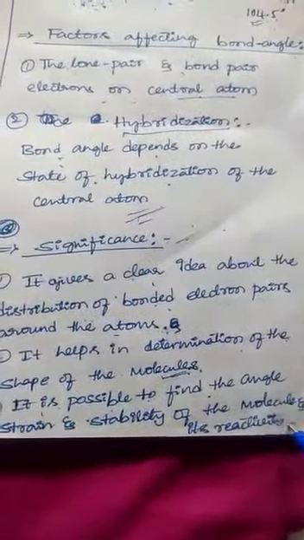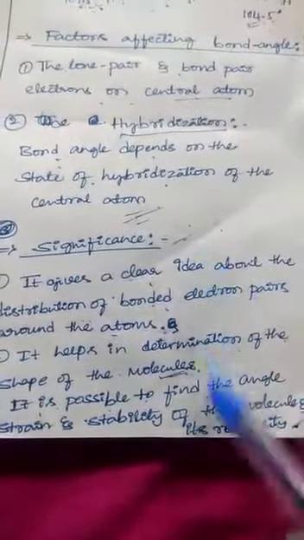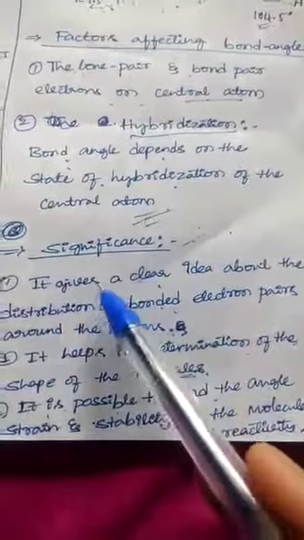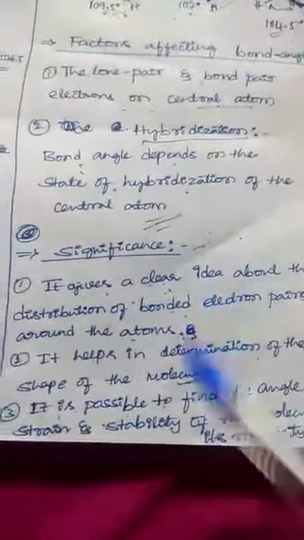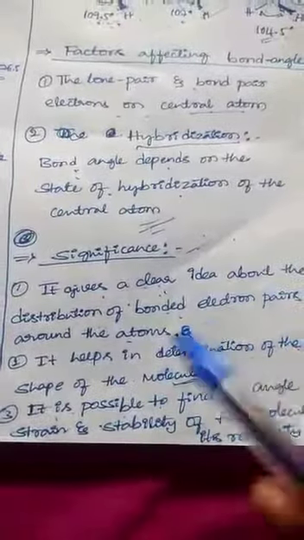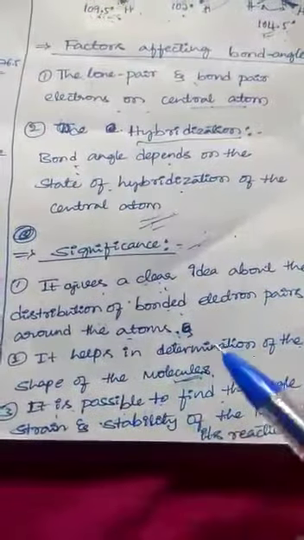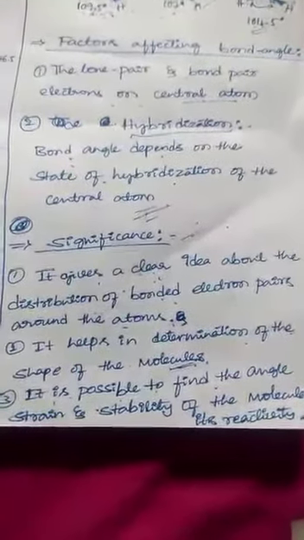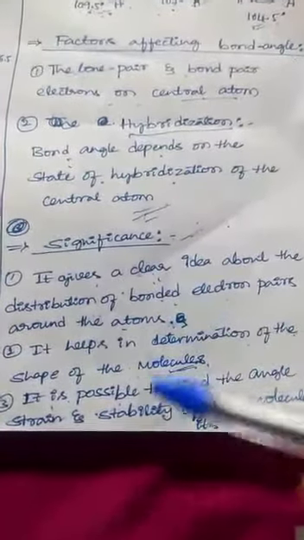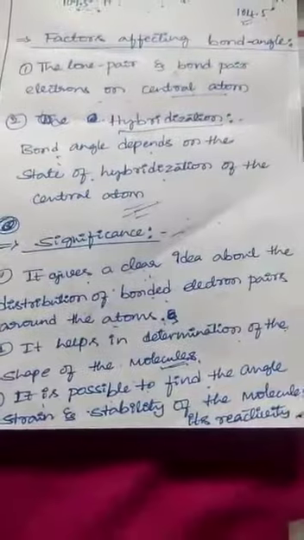These are the significance of bond angle. The bond angle gives a clear idea about the distribution of bond pairs and lone pairs of electrons around the central atom. Second, it gives the shape and hybridization of the molecule. It also makes it possible to find the angle strain, stability and reactivity of the molecule.